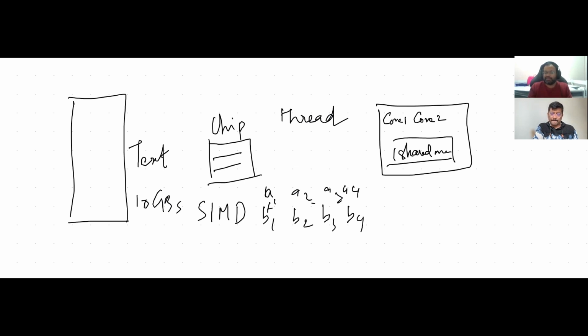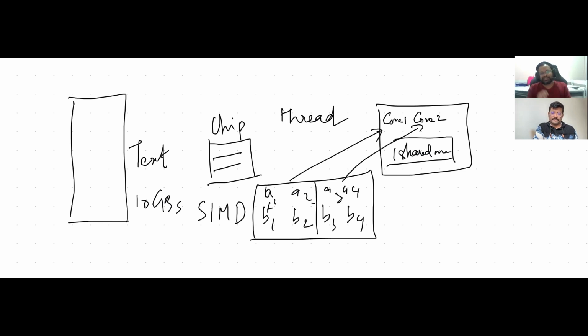Here each core will try to access the same memory and do the same kind of processing. For example, let's take an array operation. Half of the array can be handled by core 1 and the other half by core 2. This stays in shared memory. A1, A2 will be handled by core 1, and A3, A4 by core 2. This is the next type of parallelism. All of this is within a chip. This is also applicable to GPUs, but GPUs are slightly different. Let's not go into so much detail.